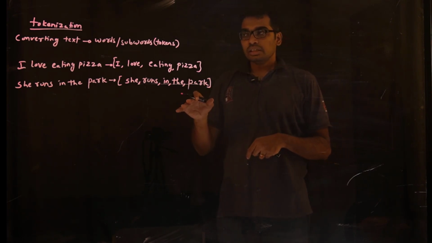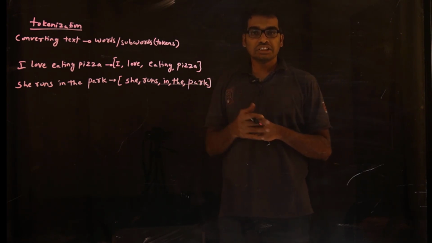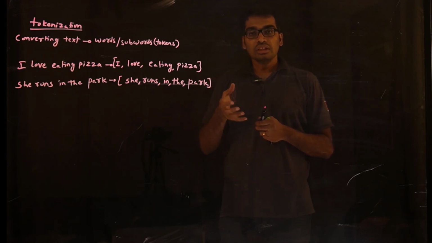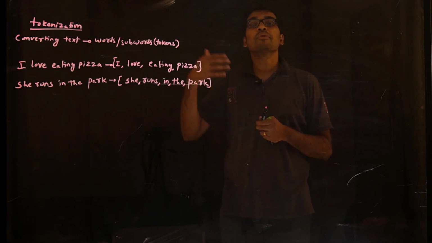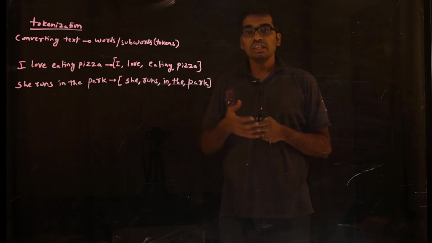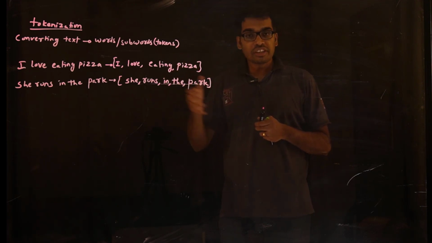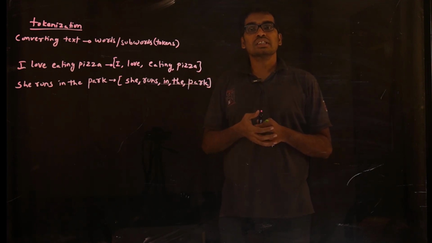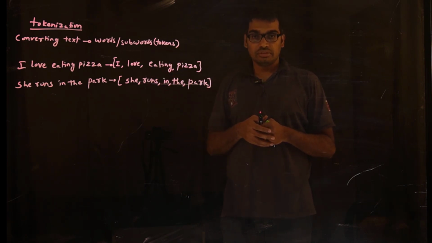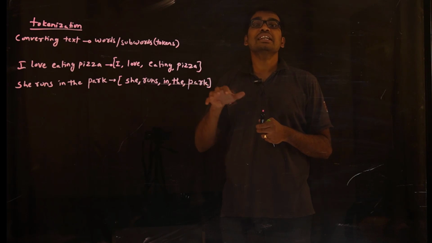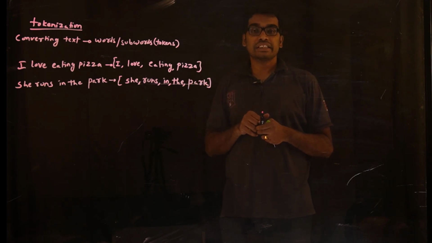Before tokenization, we usually go for noise cleaning or normalization, and whatever we have learned so far, we apply before the tokenization. This could be removing the punctuations, removing the stop words, removing the numbers, lemmatization, stemming. All this we will already apply before our tokenization, because tokenization is the last step after we clean the data.